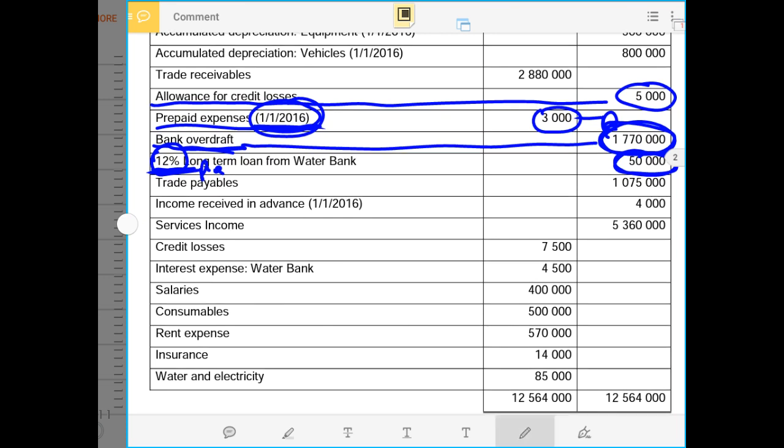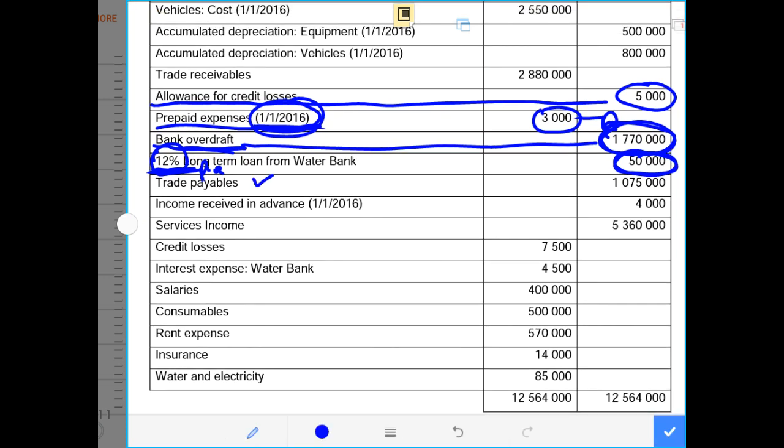The next very important entry to highlight is trade payables, which we'll see as time goes on. We have income received in advance on the first day of the year, and that was a liability, because income received before time is a liability. So we have to make a reversal, and to reverse a liability, it has to be recorded on the debit side.